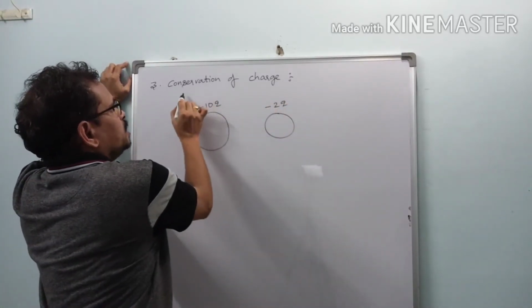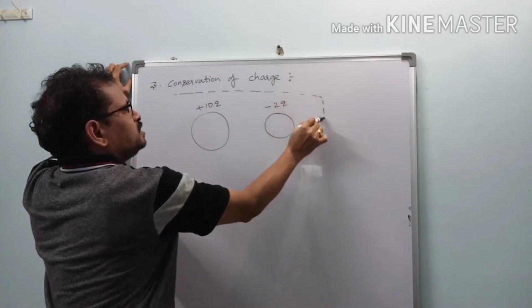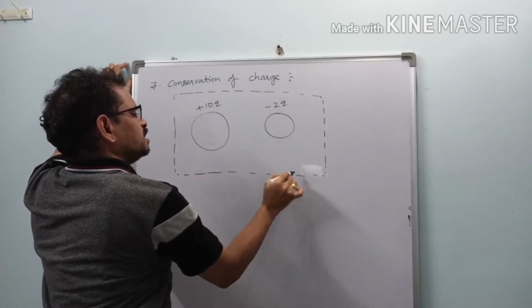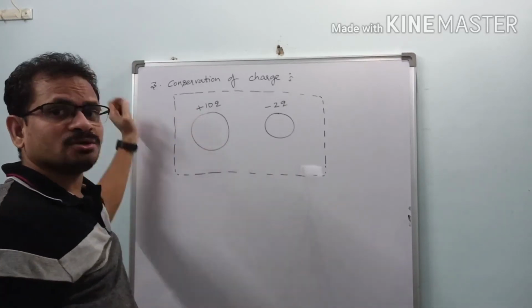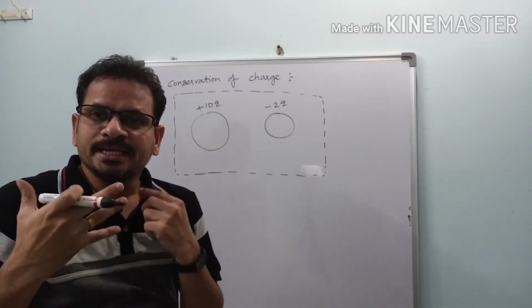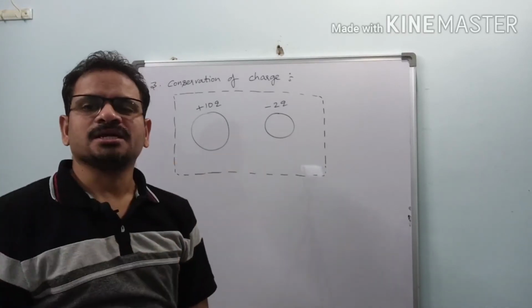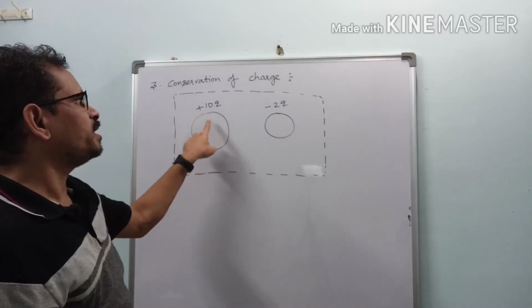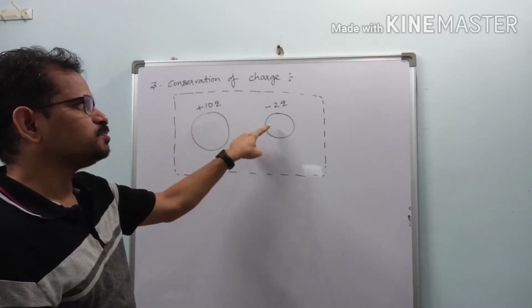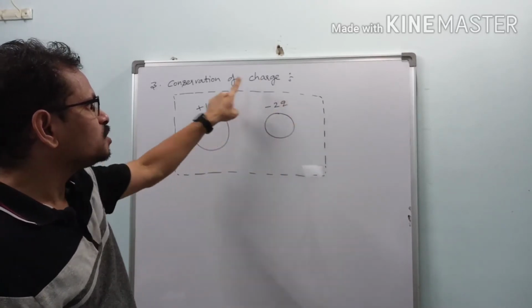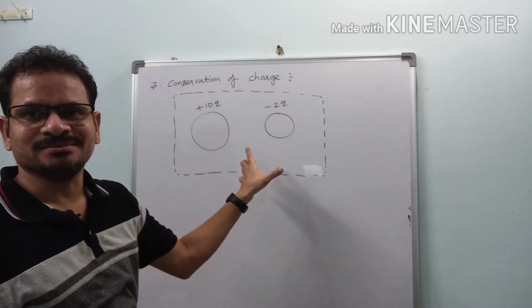Now let us take these two bodies as an isolated system. Isolated system means they are not in interaction with any other charges present in their surroundings. They are completely isolated. Now on this sphere, what is the charge? Plus 10q. On this sphere? Minus 2q. Now tell me, what is the total charge in this system?